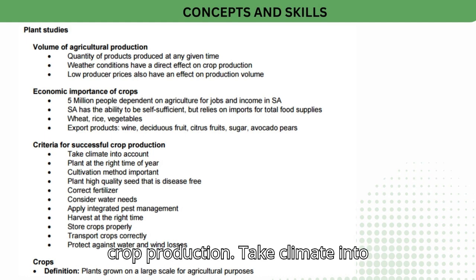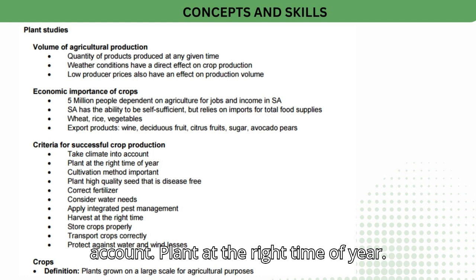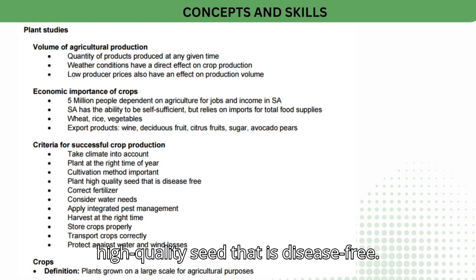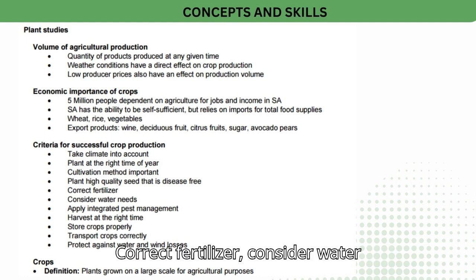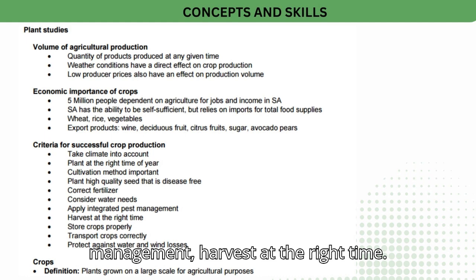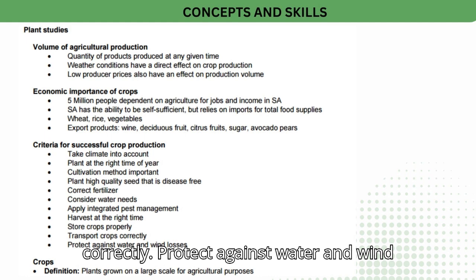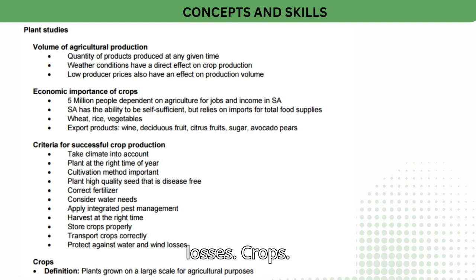Criteria for successful crop production. Take climate into account. Plant at the right time of year. Cultivation method is important. Plant high-quality seed that is disease-free. Use the correct fertilizer. Consider water needs. Apply integrated pest management. Harvest at the right time. Store crops properly. Transport crops correctly. Protect against water and wind losses.